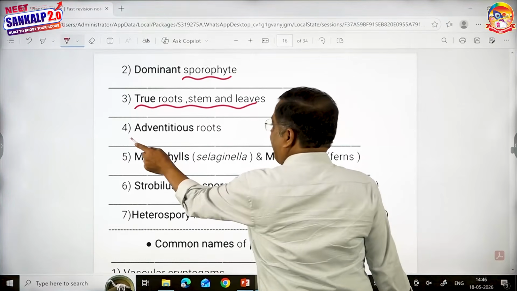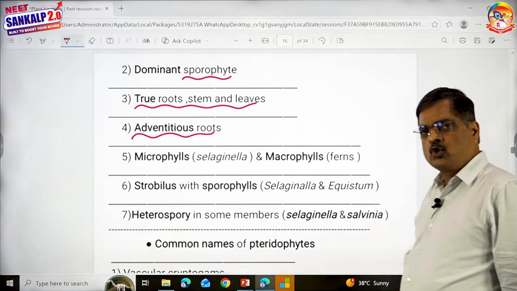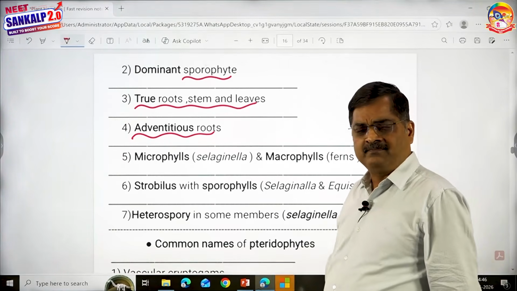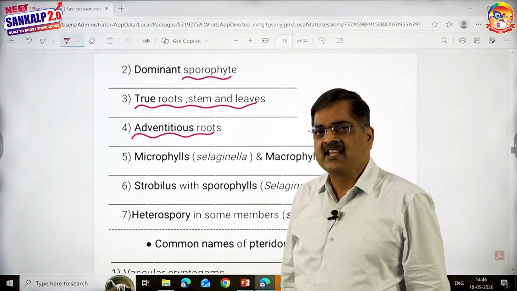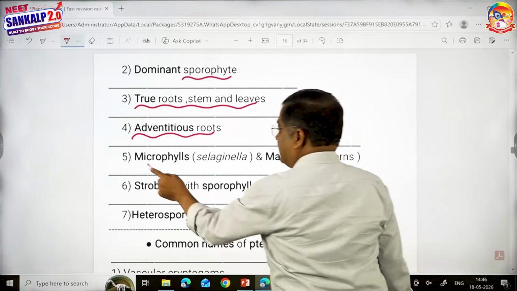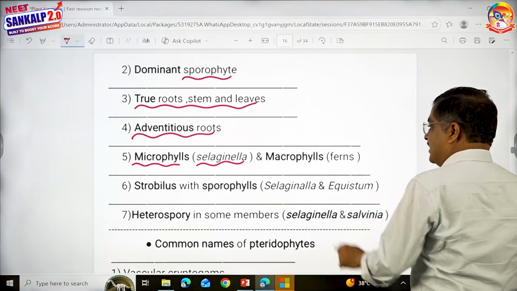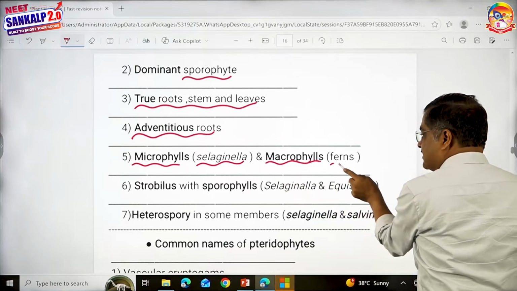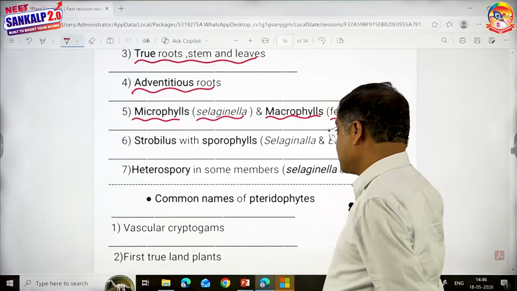First time, the roots are adventitious roots. The stem may be rhizome, as you see in ferns and equisetum. Or the stem may be prostrate and creeping on the soil, as you see in Selaginella. Then coming to leaves, children, this point is important. The leaves may be small, microphyllous, that is seen in Selaginella. The leaves may be large, macrophyllous, that is seen in ferns. This point is equally important.